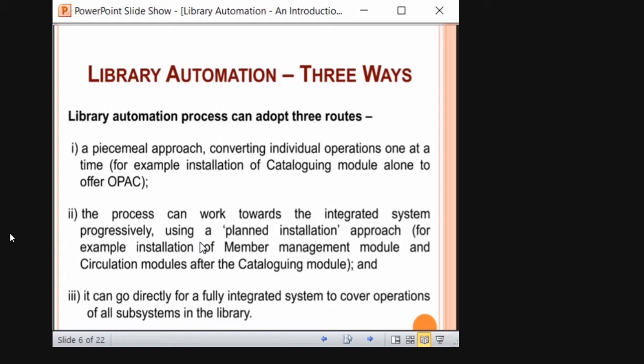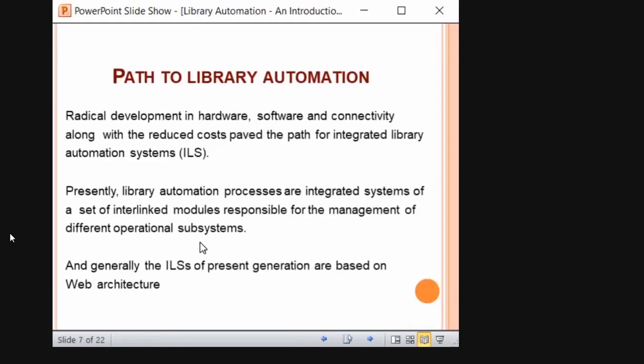This is the process you should keep in mind after you complete this course and join as a librarian in any institution. When the head of the institution tells you to automate this library, you should keep these three points in mind. Depending upon the resources, which method should I use? Should I go for automation all at once, or should I go for one module at a time, or should I go for a planned installation? So you need to decide depending upon the facility you have in your workplace. Okay, so these are the key points, key routes. Now we are coming to the path of automation.